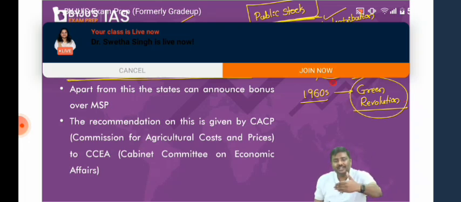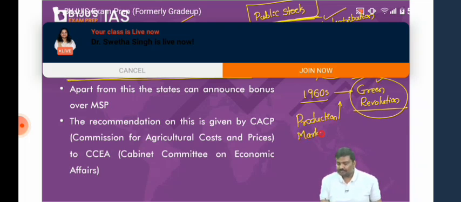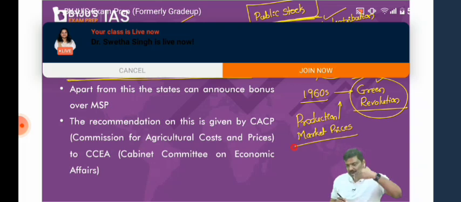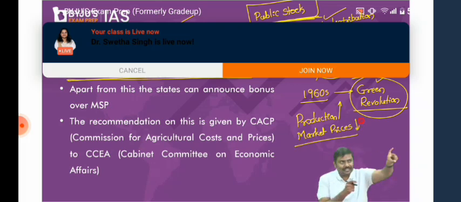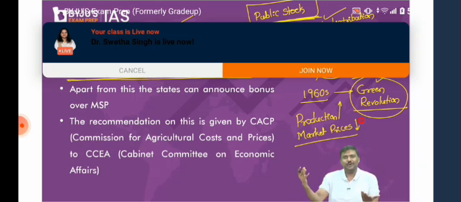But along with the promotion came a problem. Under the Green Revolution, production will increase, and when production increases, market prices will start falling. Any problem in understanding the sequence here? When production increases, supply to the market increases. What will happen to market prices? They will fall. So farmers have listened to the Government of India and cultivated more crops, but their earnings will be very low. Is it a good outcome? Of course not. We do not want the farmers to suffer.